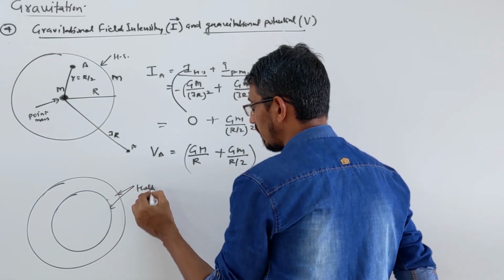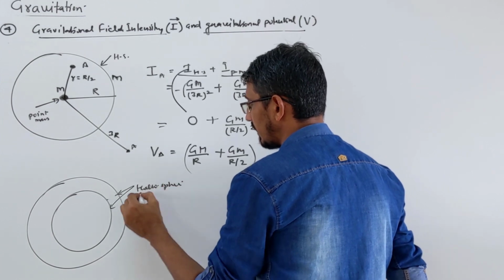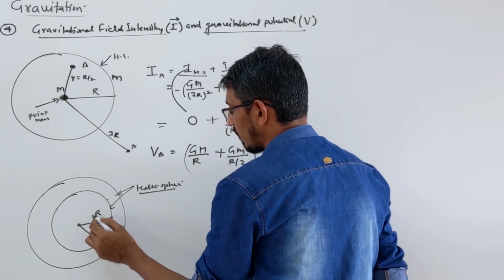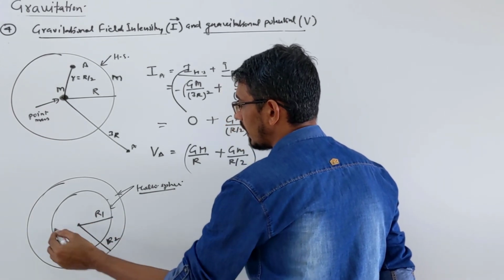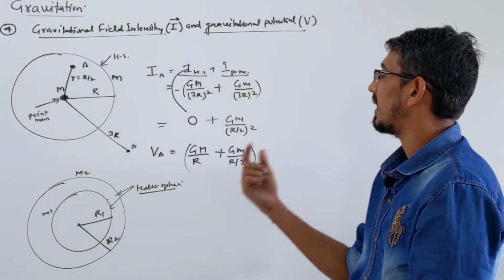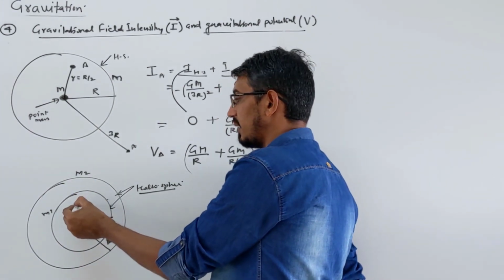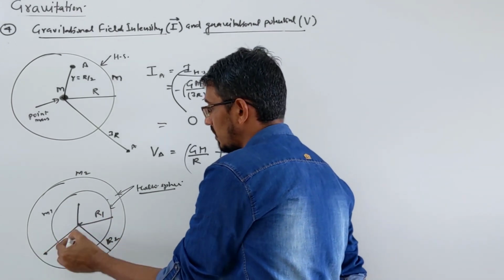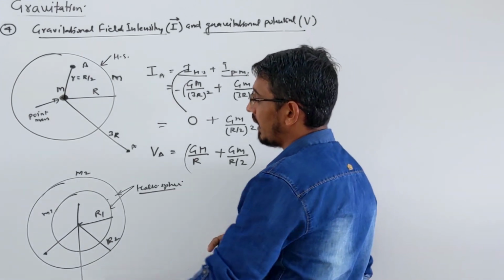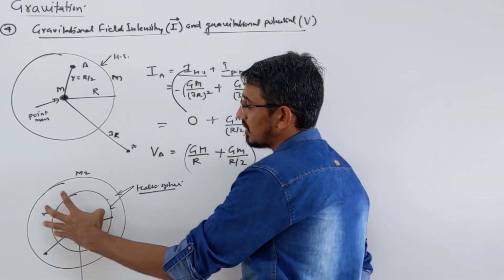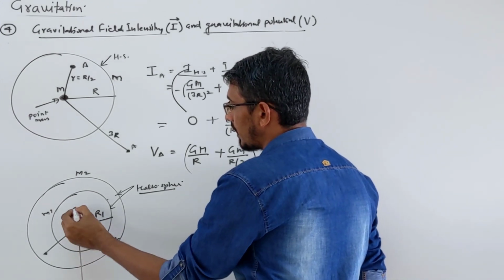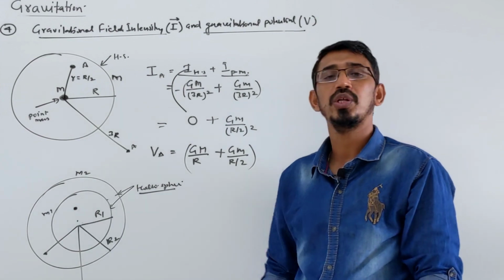Hollow spheres. Keep in mind, hollow spheres, right? Then I can give the radius. This radius is R. This radius is 2R. Or I can give the names R1 and R2. Mass I can give, this is m1, this mass m2, something, right? Then I will ask you the same question, some point here, between these two, some point outside. What is field and potential? Let's understand directly. Suppose I give any point inside this smaller hollow sphere, some point here, and I ask you what is field and potential at this point.